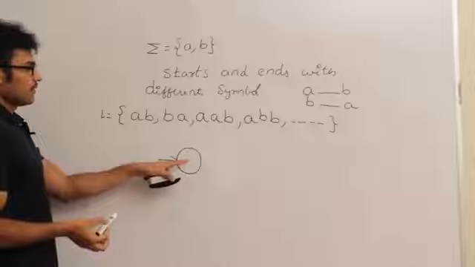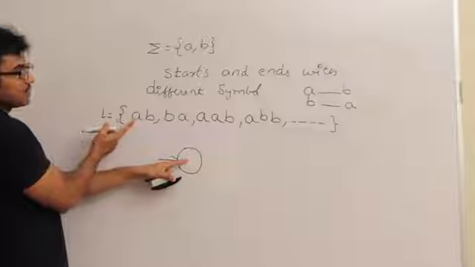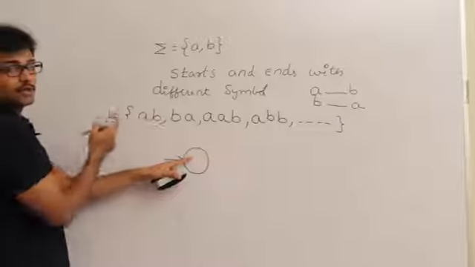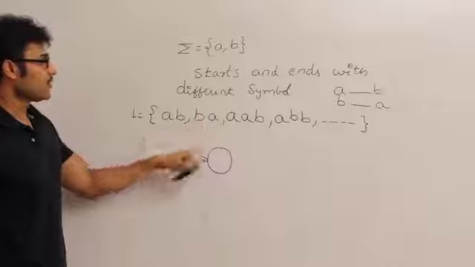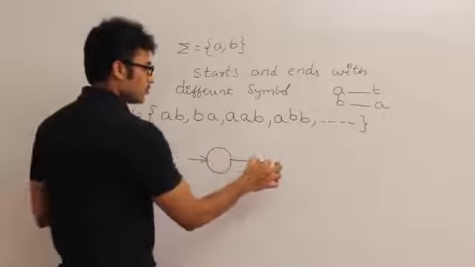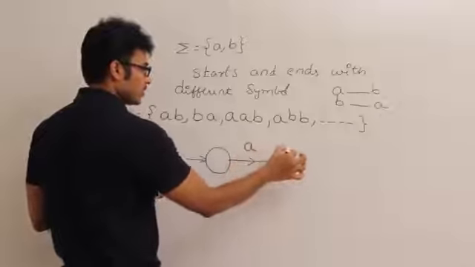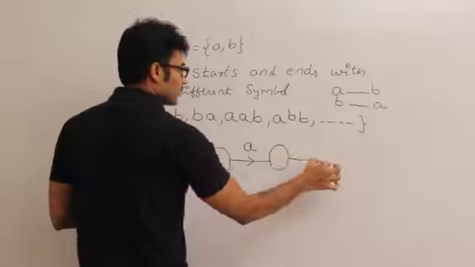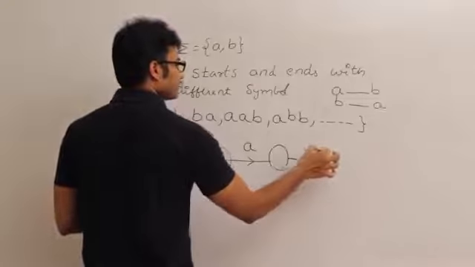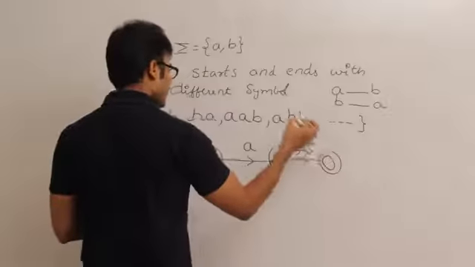Now there are two ways. One is all these strings which start with a should end with b, and all these strings which start with b should end with a. So one way is if it is starting with a, it should end with b, accept it.